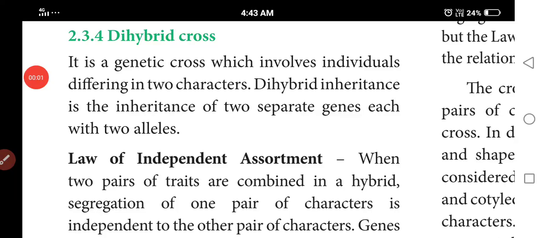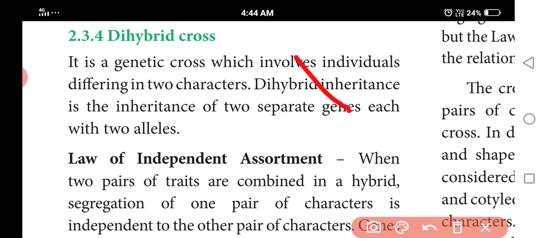I thought dihybrid cross. Do you know that monohybrid cross means, mono means one, di means two. So Mendel focused on two characters, two separate genes, each with two alleles. So that is the dihybrid cross. Di means two, mono means one.